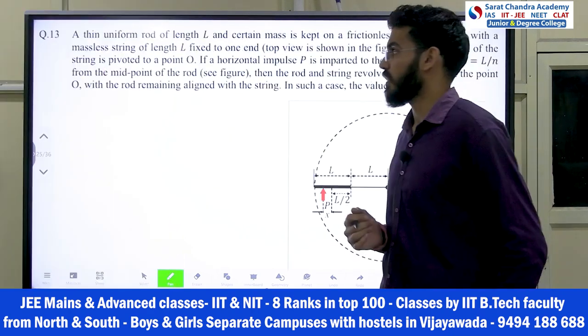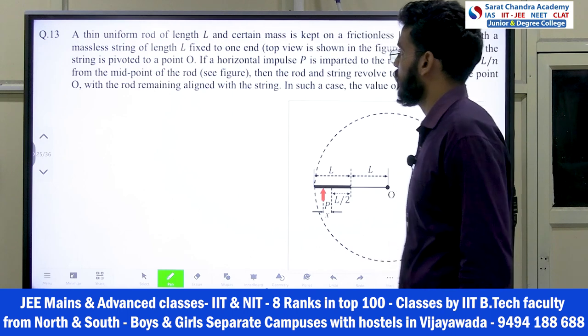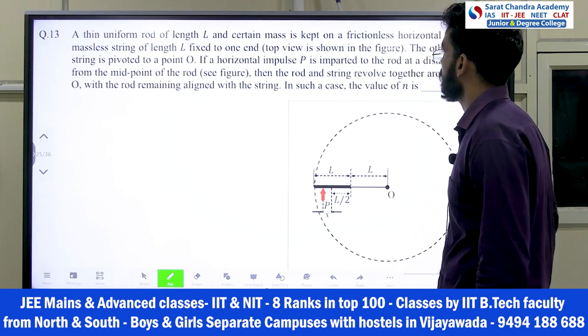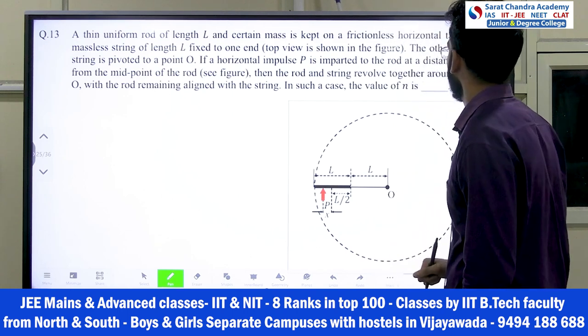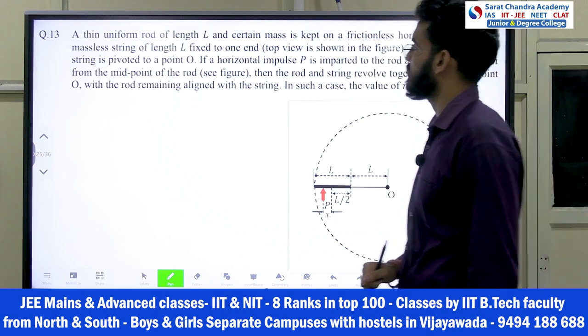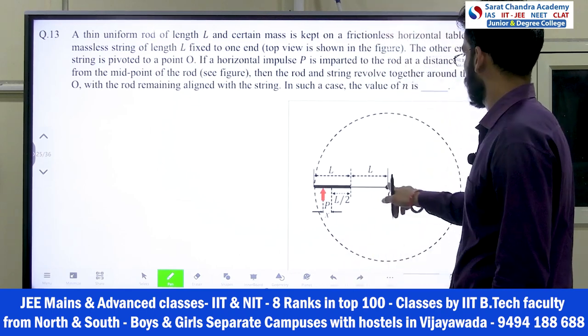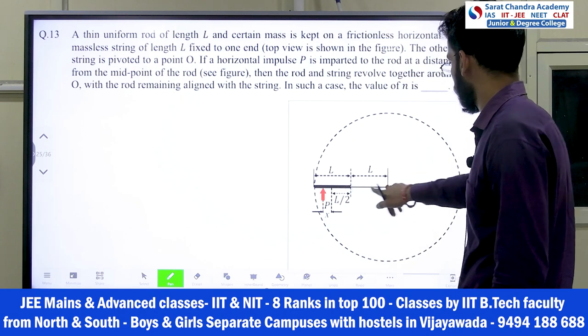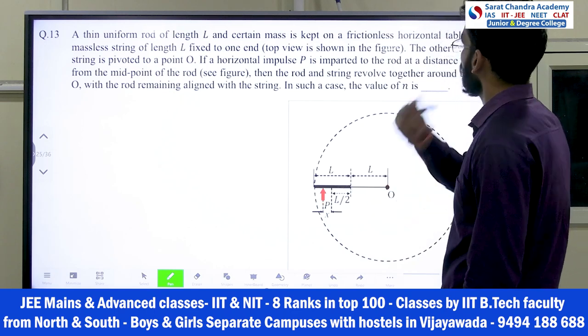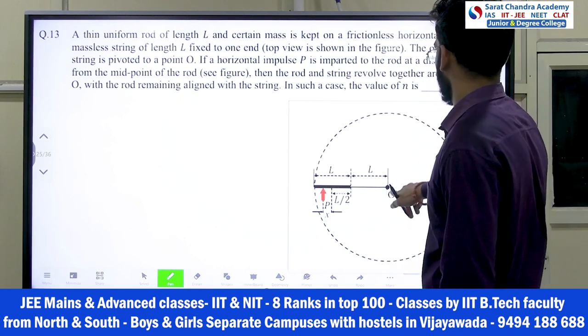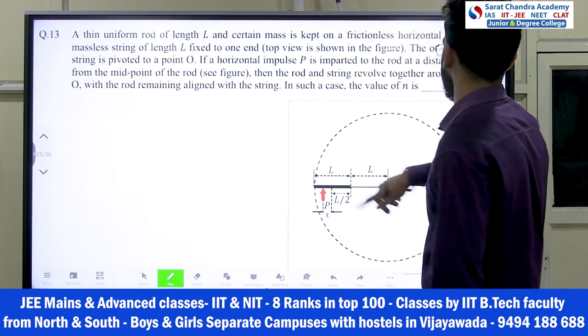Okay, now we have our next question. A thin uniform rod of length L of certain mass is kept on a frictionless horizontal table with a massless string of length L fixed to one end. Okay, so this is the rod and there is a massless string here, at point O. So about point O it is pivoting, means rotating.